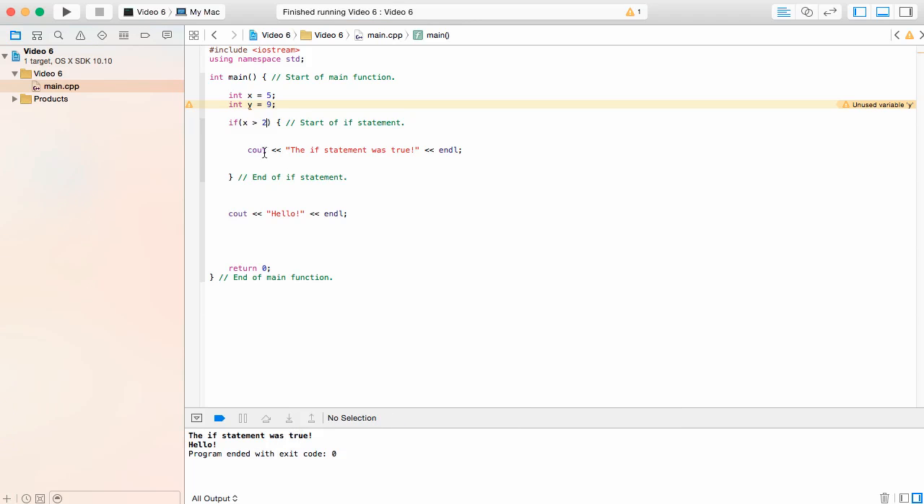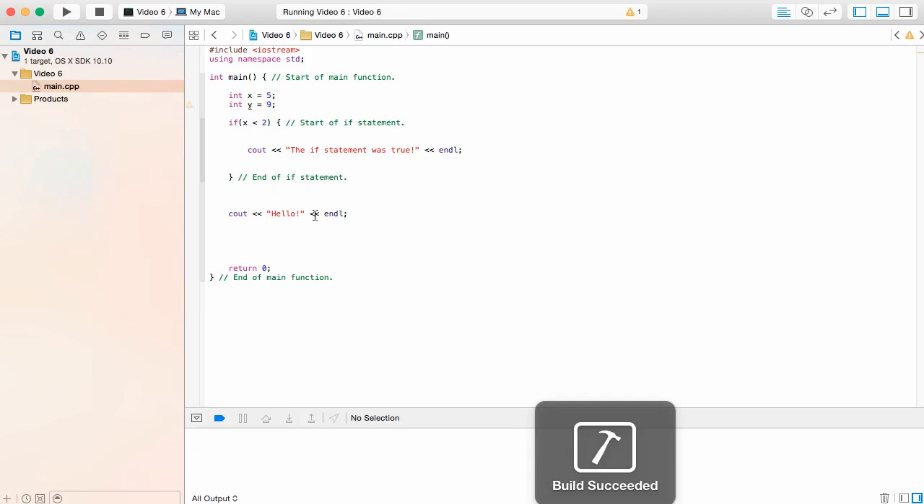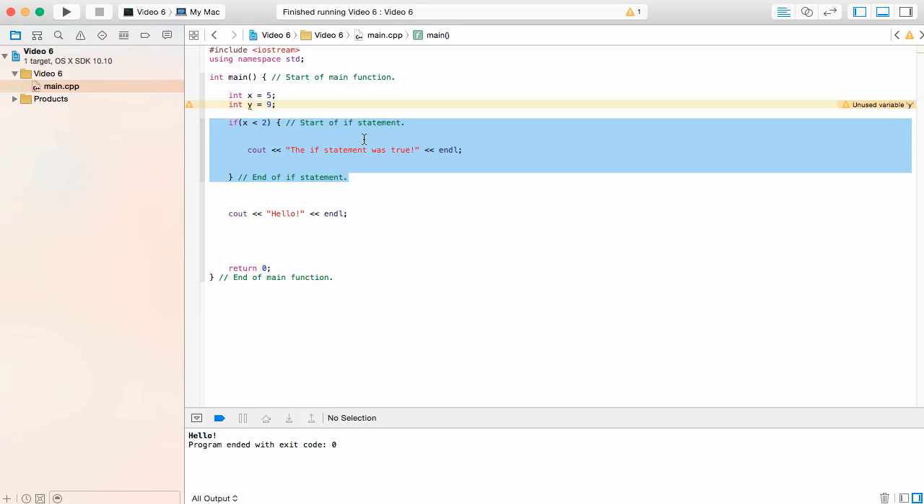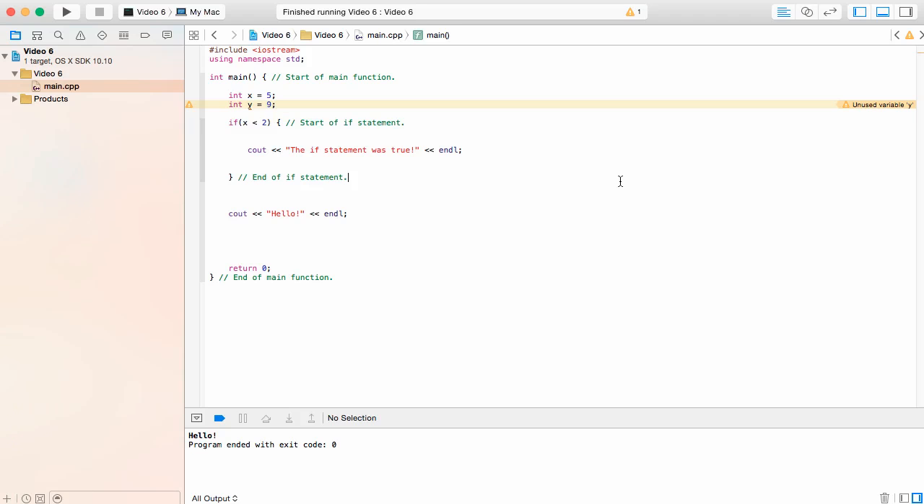That's awesome. Now how about we put x is less than 2? Now we should only see the bottom statement because it's not part of the if statement. The build succeeded, and we only see hello, which means everything inside of this if statement was not true, so it was not printed. This code was not part of your final result. Let's go ahead and take a look at some more.